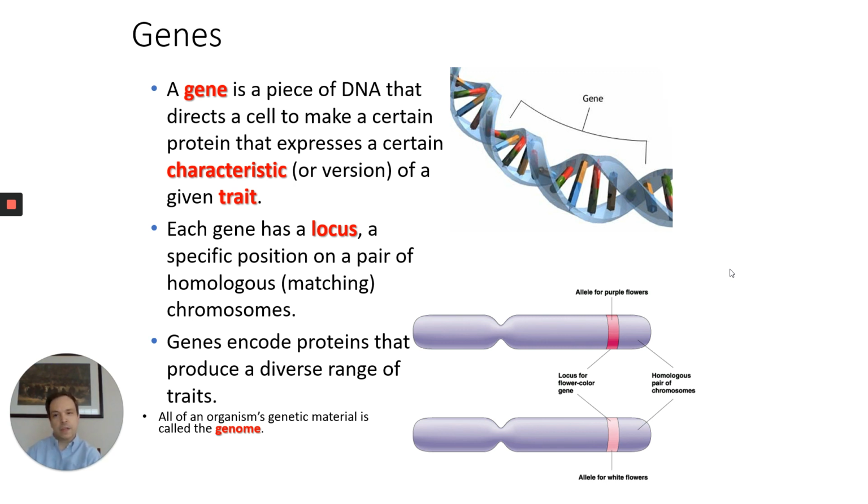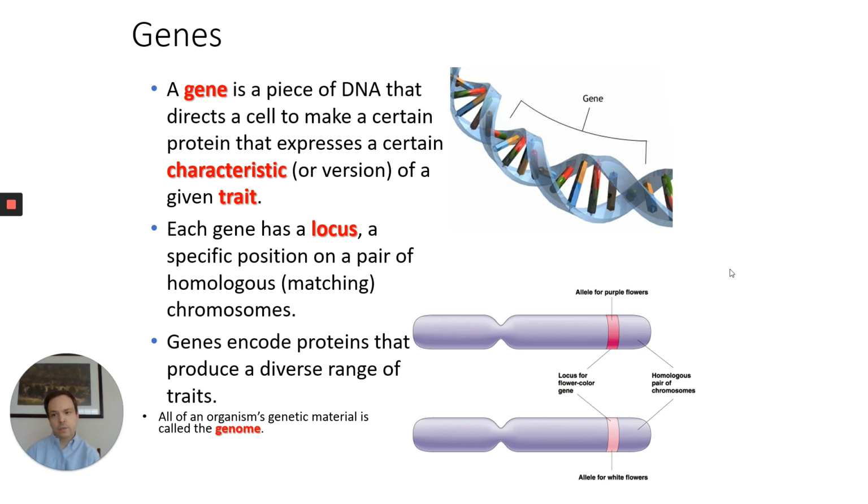So when we talk about genes, what we're talking about is a very specific portion of DNA that codes for a very specific trait, a specific characteristic. It's going to code for a very specific protein, to be exactly precise. So genes code for proteins, and genes are sections of DNA that code for proteins.